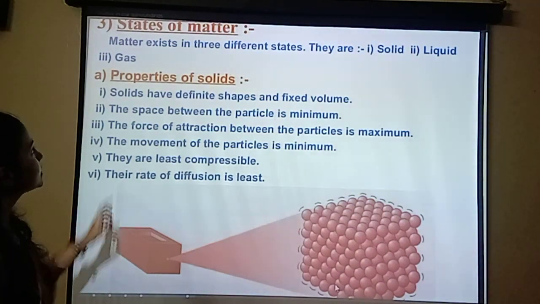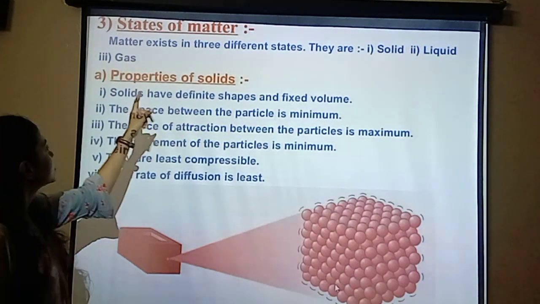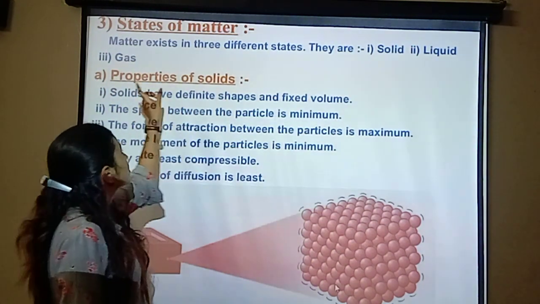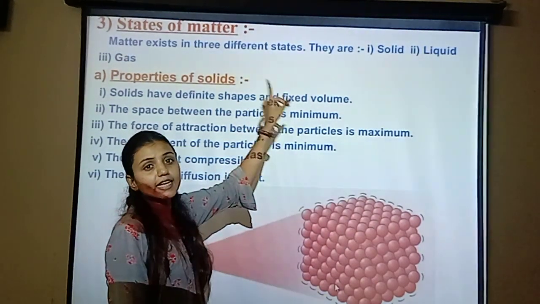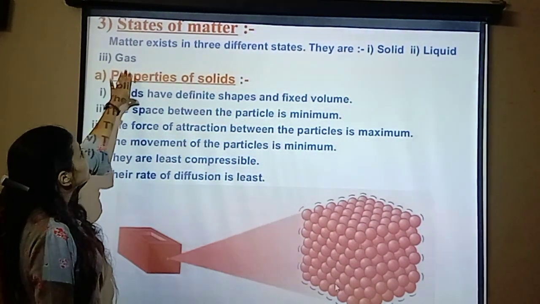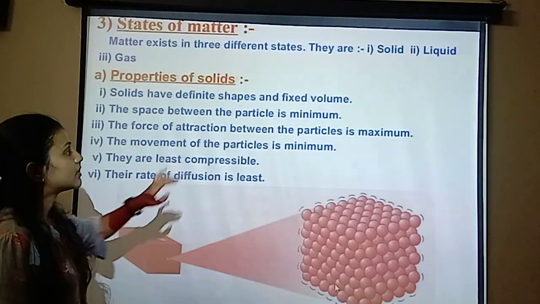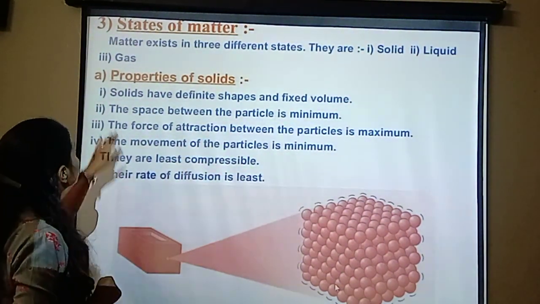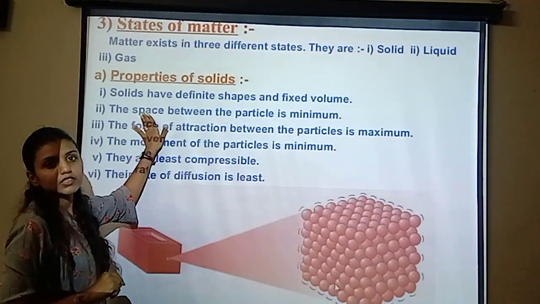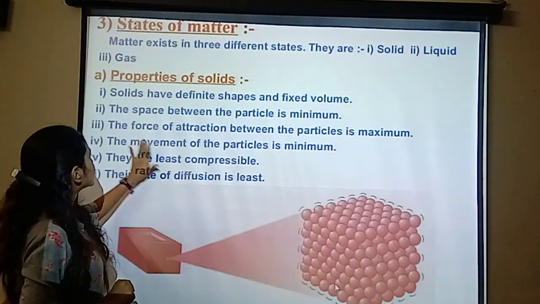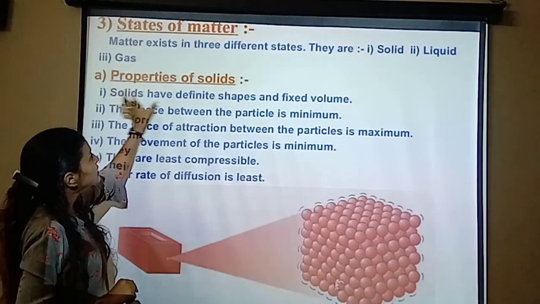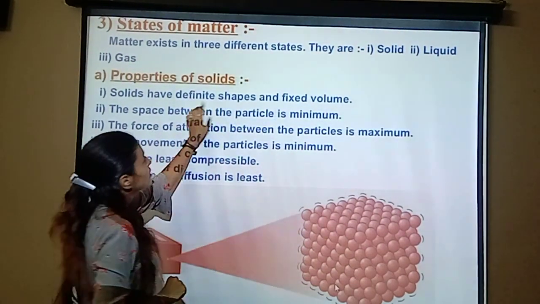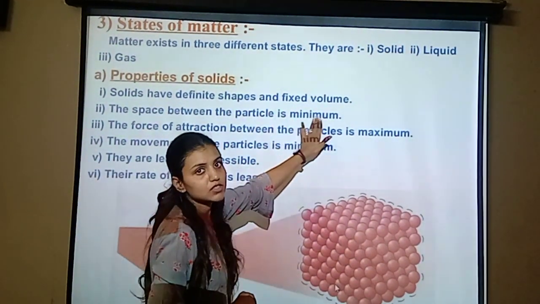The next concept is states of matter. Matter exists in three different states: the first is the solid state, the second is the liquid state and the third is the gas state. What are the properties of the solid state? Solids have definite shape and fixed volume.